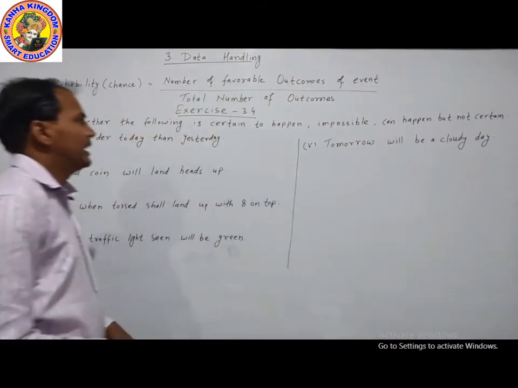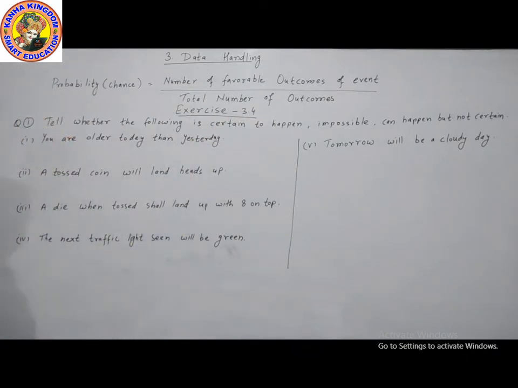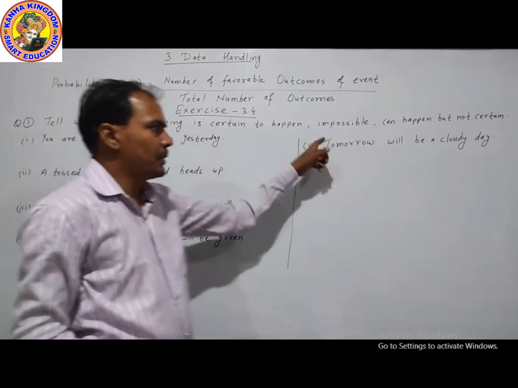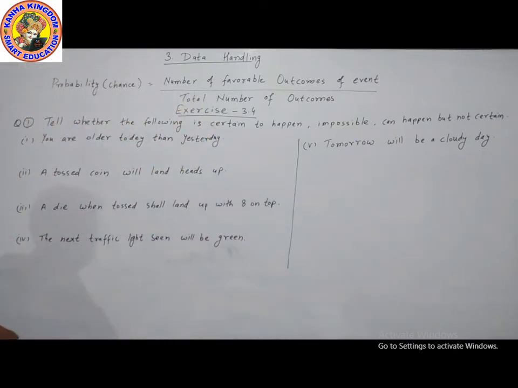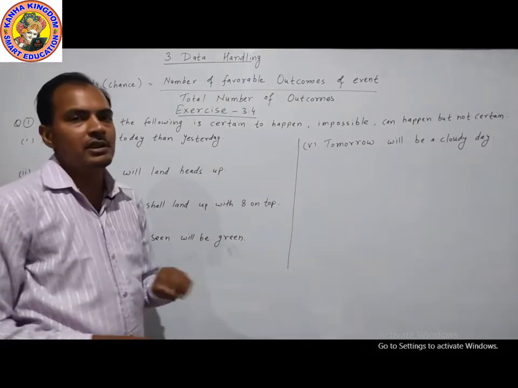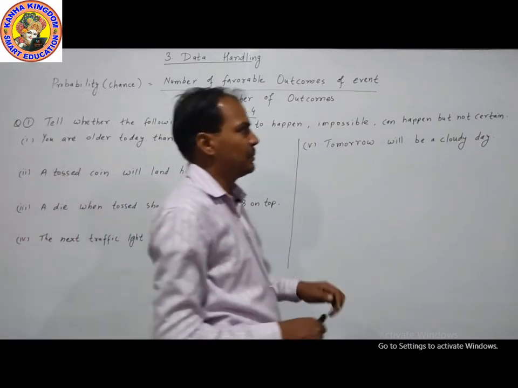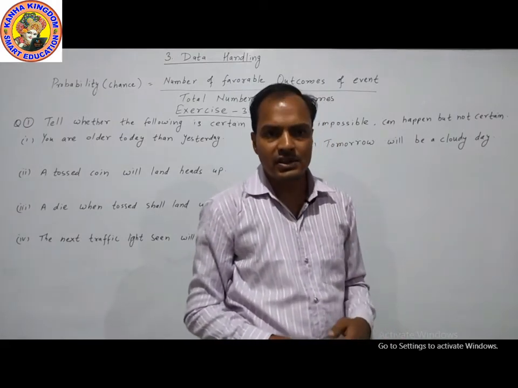Now in exercise 3.4, question number first. Tell whether the following is certain to happen, impossible, or can happen but not certain. Certain to happen means always true. Impossible means this event cannot come, and can happen but not certain means 50-50 chances.